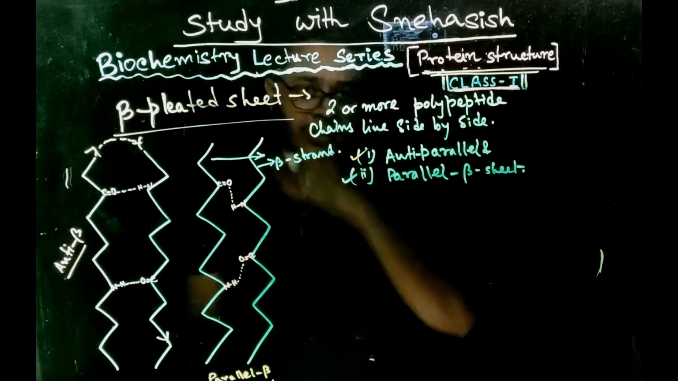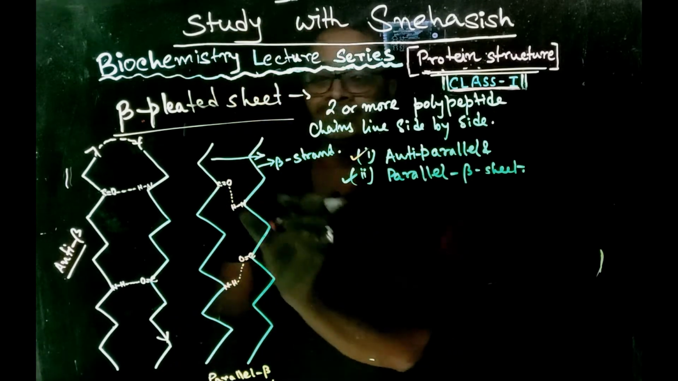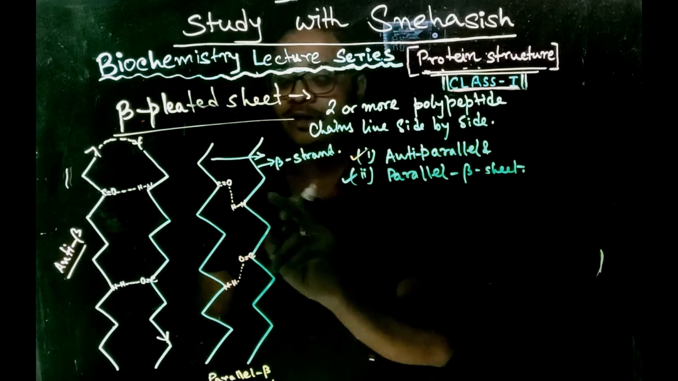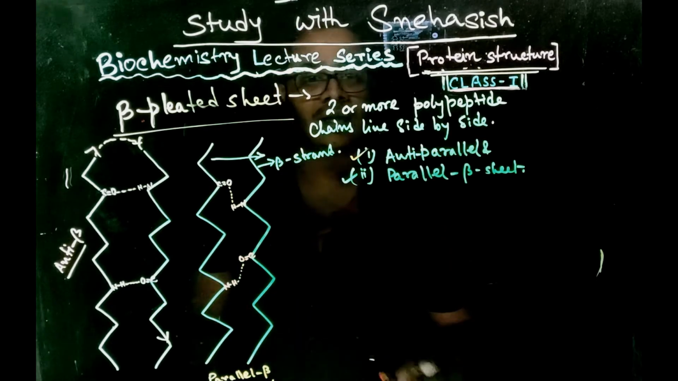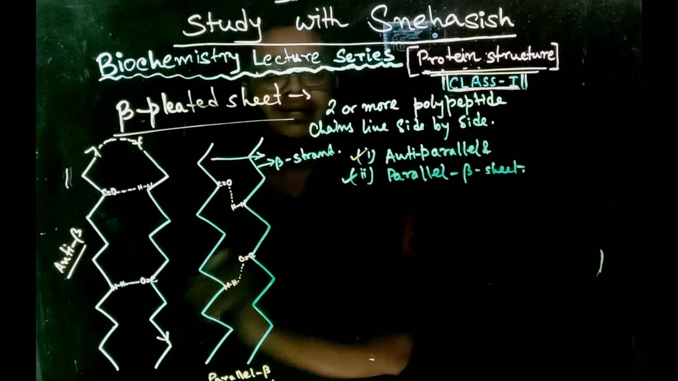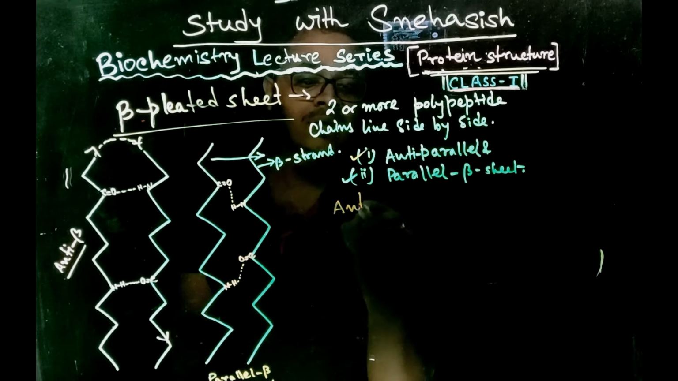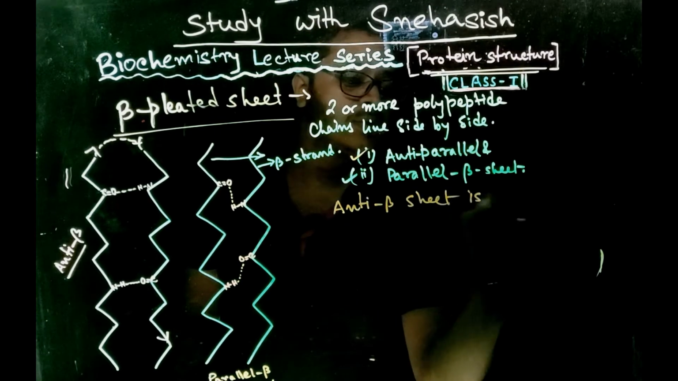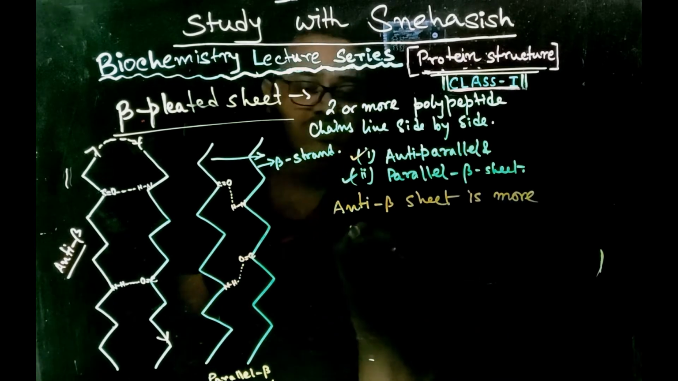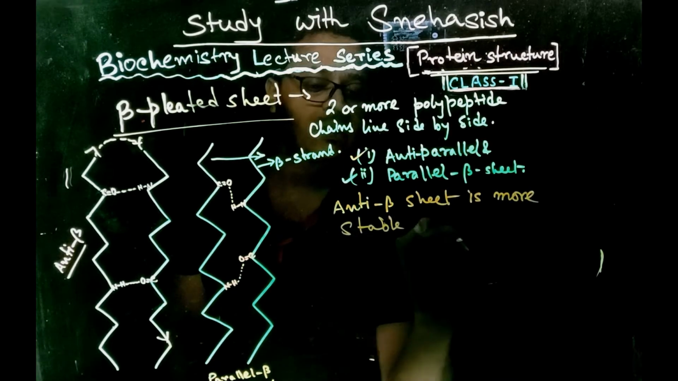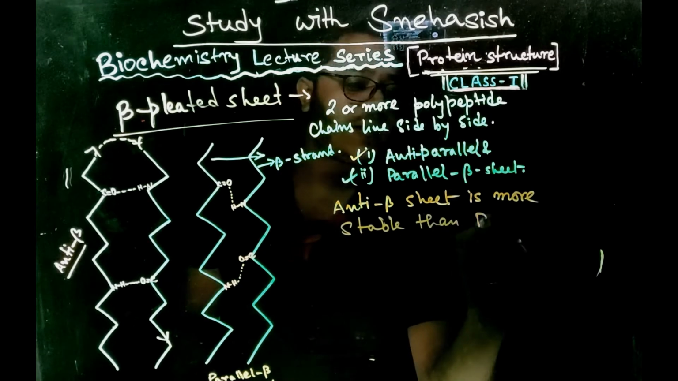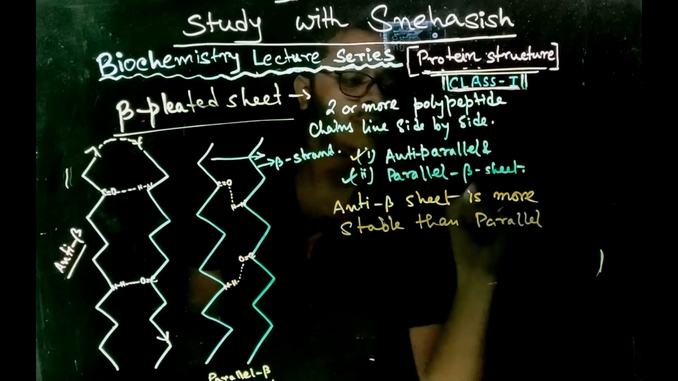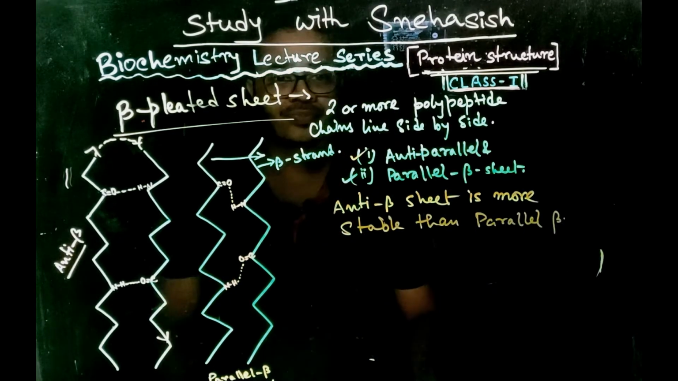As a result, the strength of the hydrogen bond is weaker in parallel beta pleated sheet. So we find that the anti-parallel beta sheet is more stable than parallel beta sheet.